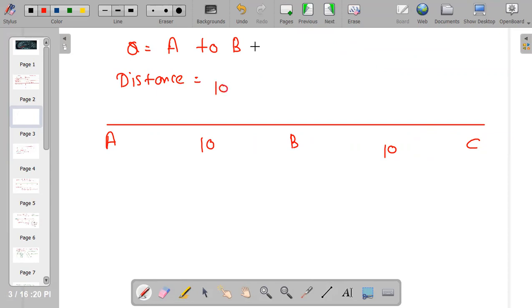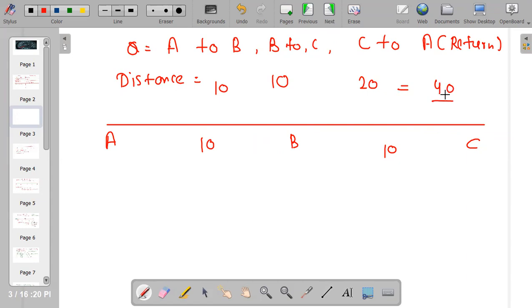Now again the question says B to C, and then C to A. Then I have to write B to C is 10 and C to A again 20, so total 40.